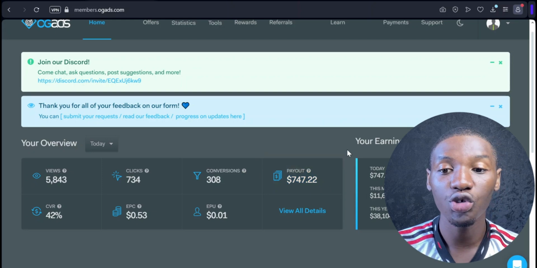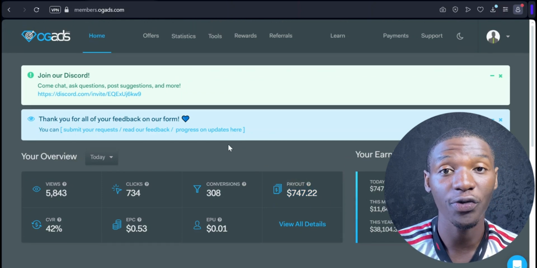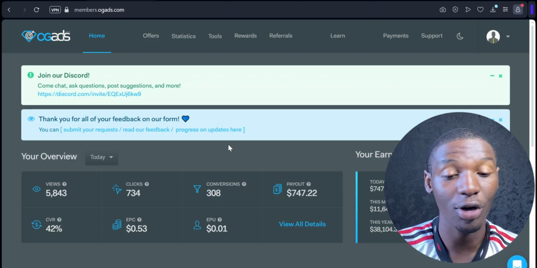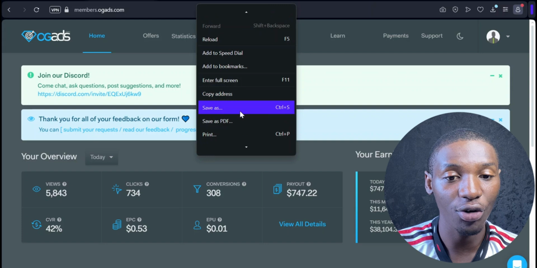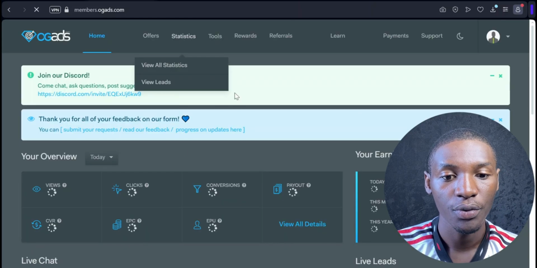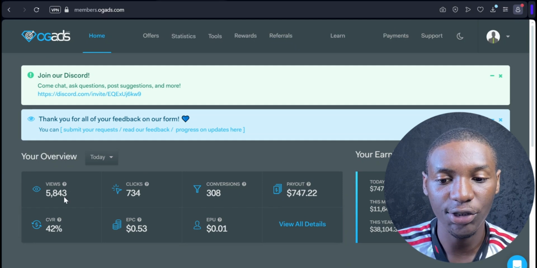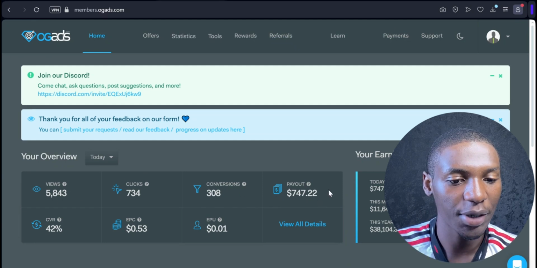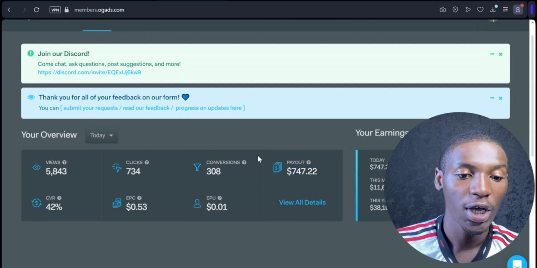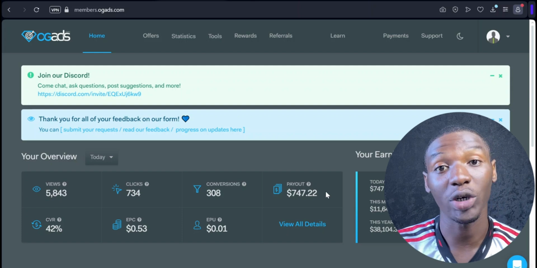So what we're going to do is go ahead and just reload this page, right? I want to refresh this page and show you guys that this is real proof right here. I'm not just showing you guys a bunch of fake screenshots and all that, right? Now, I'm going to come over here and click on where it says reload, right up here. I'm going to click on reload. And you're going to see it still says 5,800. All right, let me come over here to the payout, $747, right? So I made this money right here today. I'm going to show you guys exactly how you can do exactly what I am doing, right?